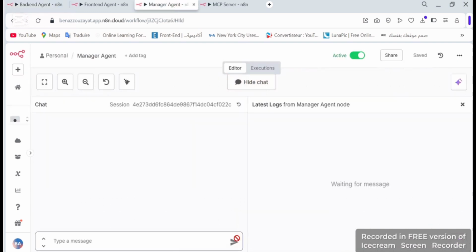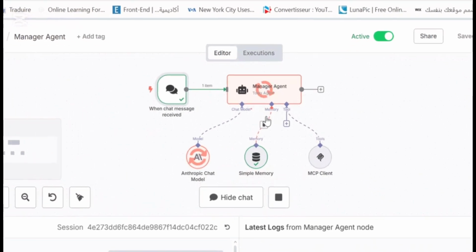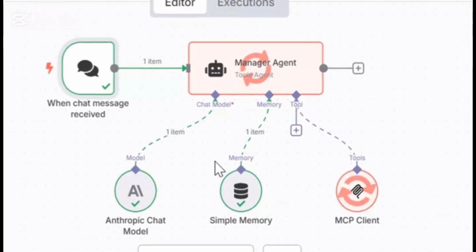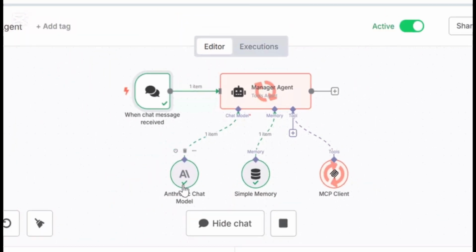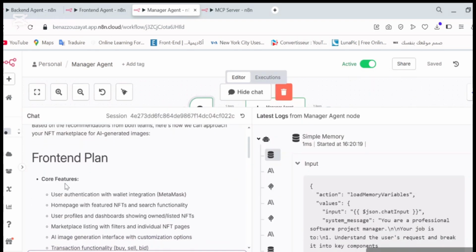So let's click on Open Chat and write, for example, how to build a to-do list application or website. So as you can see here, the interaction between our multi-agents, starting from saving the query in simple memory. So here is the result. It gives us the front-end plan.